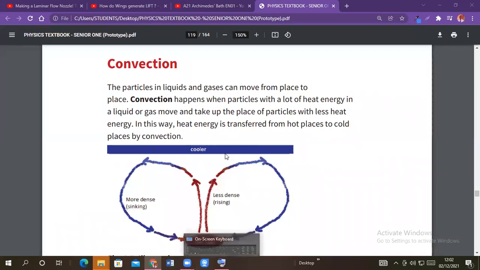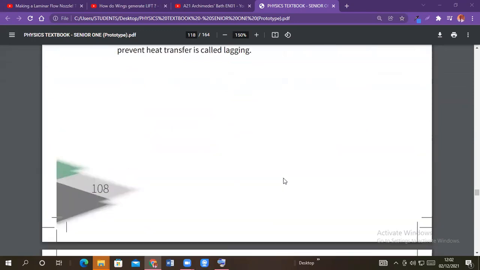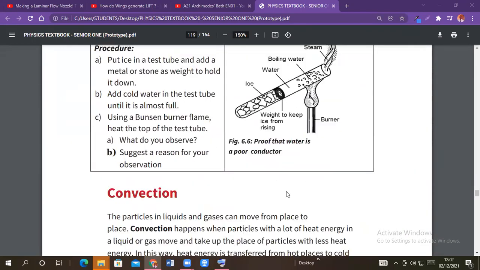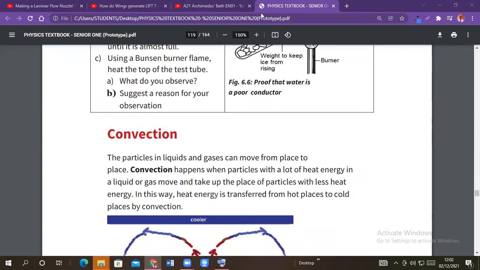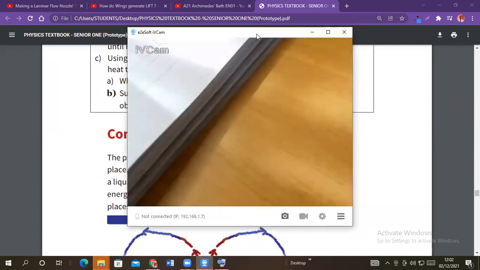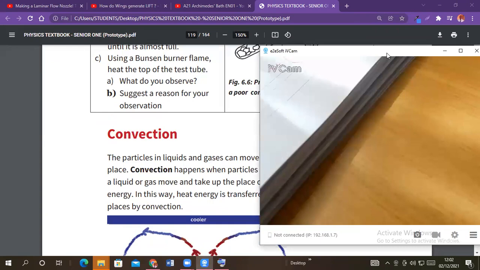Now, remember when we looked at conduction, who can remind us? What did we say about conduction? What's conduction? Pav, what's conduction? Conduction simply means transfer of heat energy through solids.